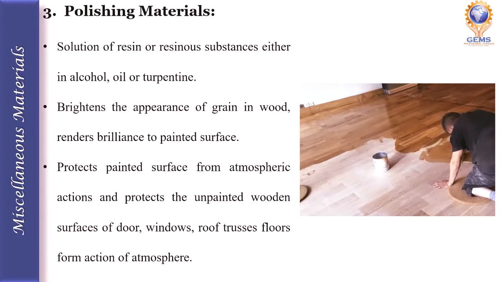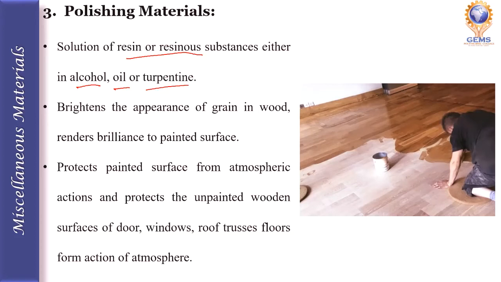The final topic in this video is polishing materials. Varnish or polish is a solution of resin or resinous substance either in alcohol, oil or turpentine.